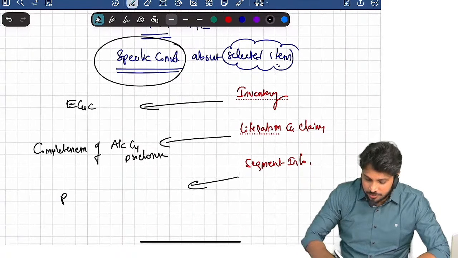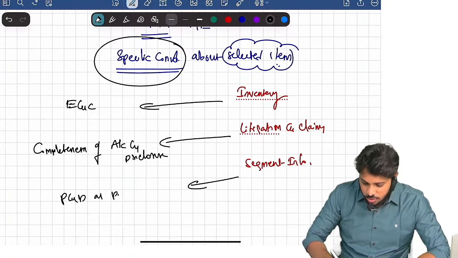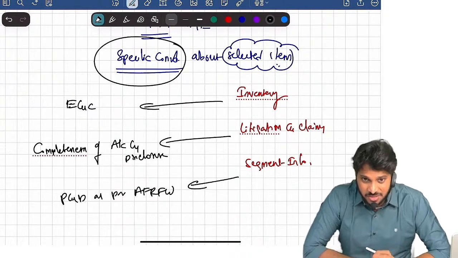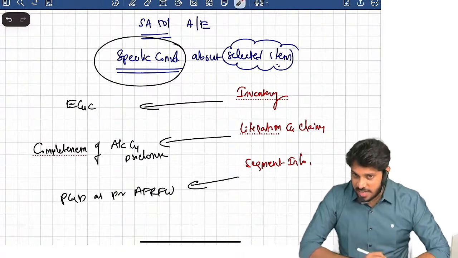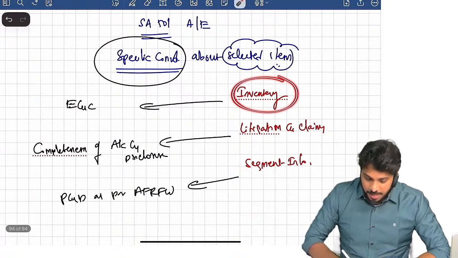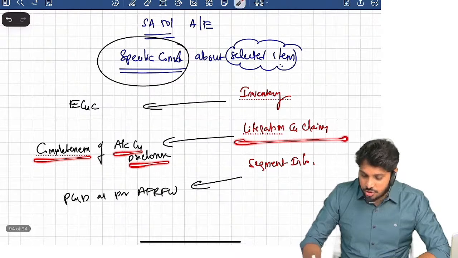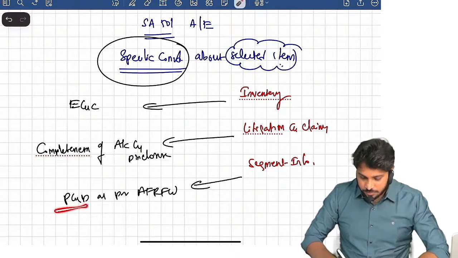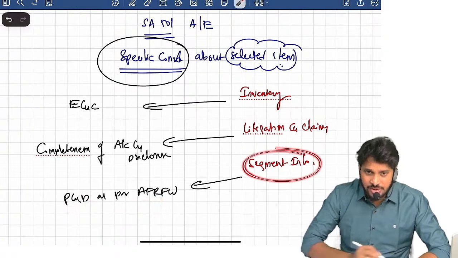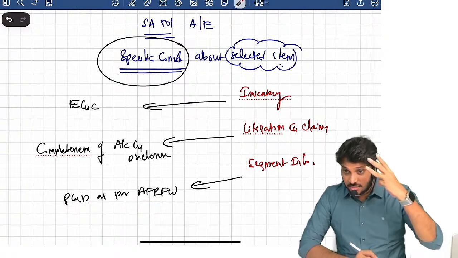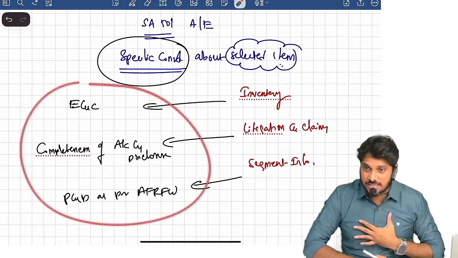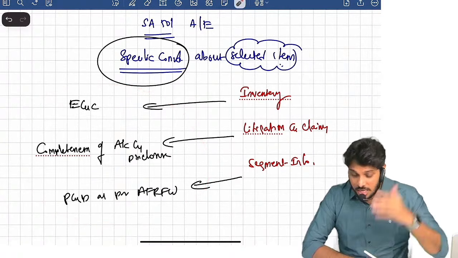For the third one, segment information, presentation and disclosure as per the applicable financial reporting framework. These are the 3 items that we need to select, and for these we need to consider these assertions. Are you clear?